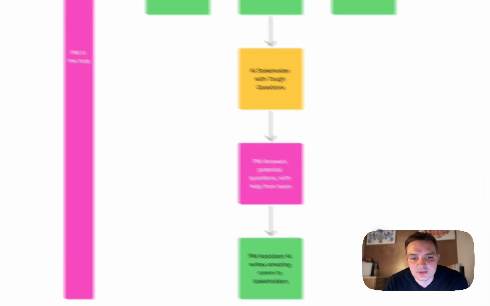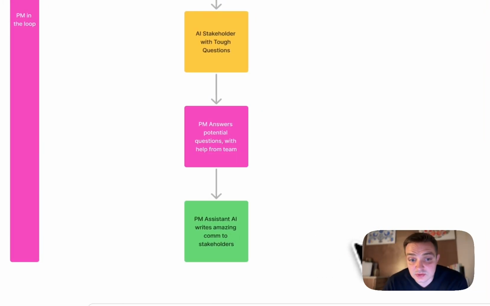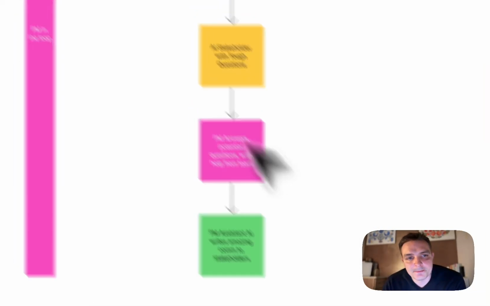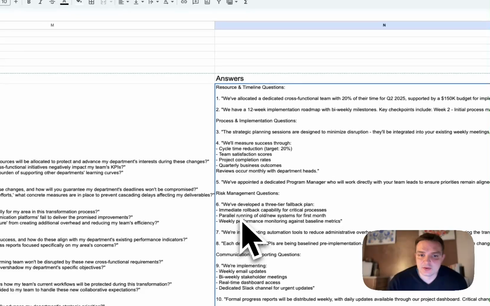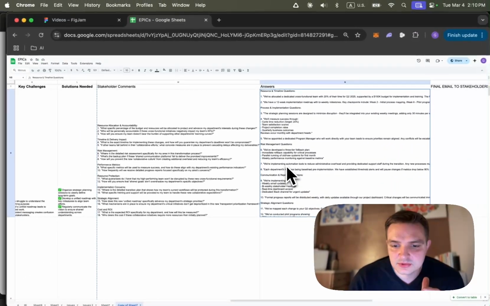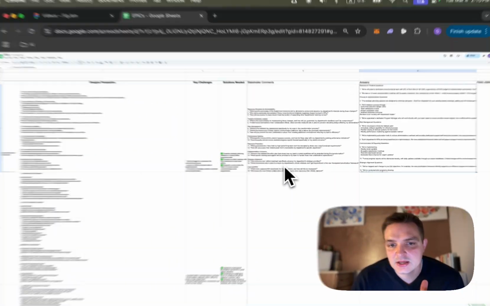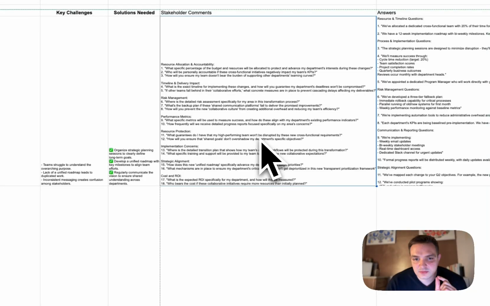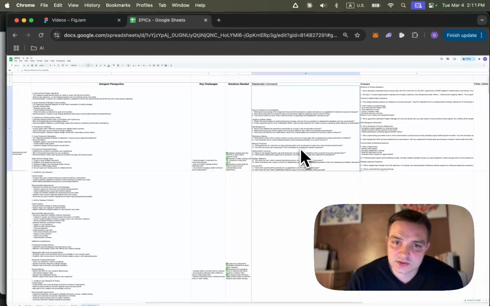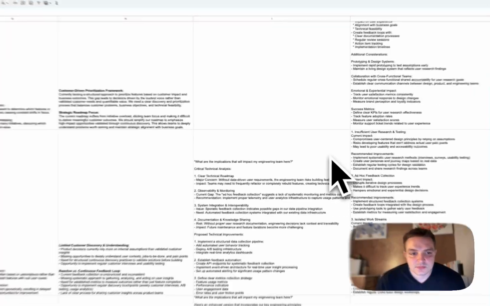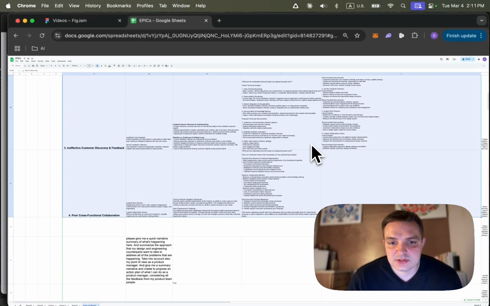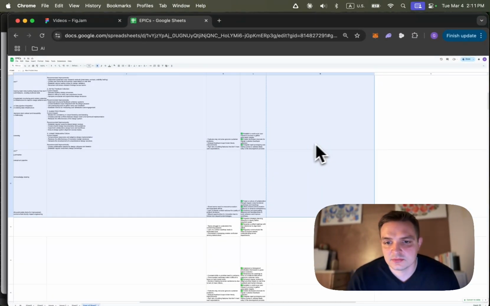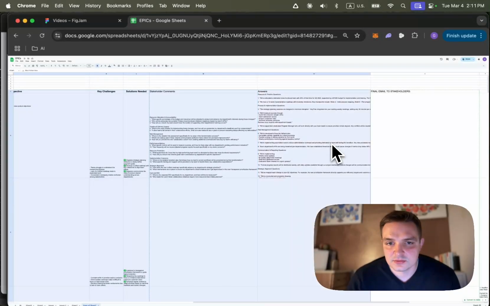Now we're nearing the point where we can send the communication, or at least create a really good draft. So what do we do now, right? We have a lot of content from our product trio. We have questions from stakeholders. We've answered all the questions from the stakeholders. And what we want to do now is put all this back and send it to our final helper. We want to send it to our PM assistant helper.